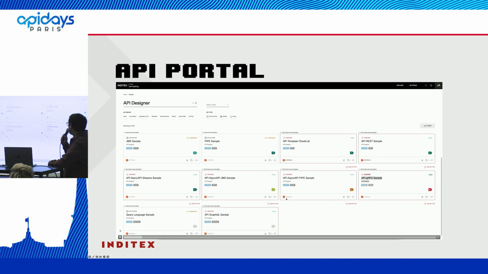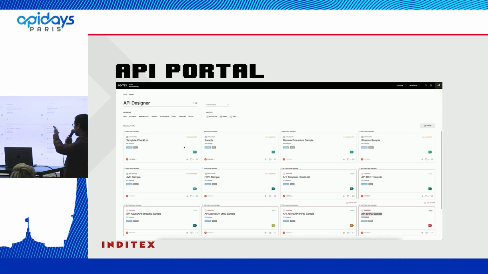Okay, let's see the portal. As you can see here, we have the grid, and on the right side we can see the score. It's not very readable here, I believe. But as you can imagine, we sort by the grade. It means the A+ is always first, and the last is the T. If you want your developers to use your API, you need to try to be an A+ if you want to be at the top. It's a kind of public shaming, right?